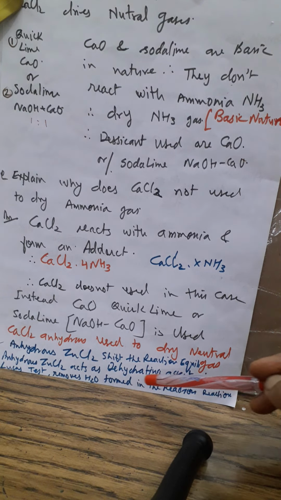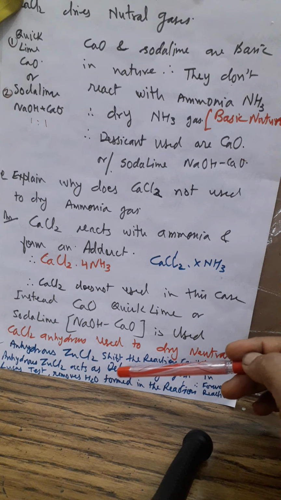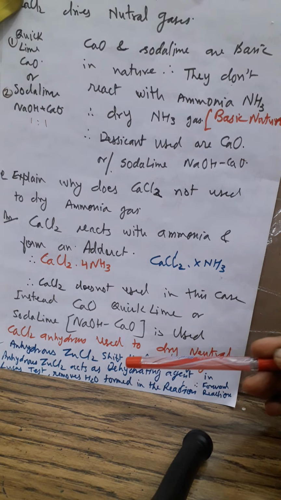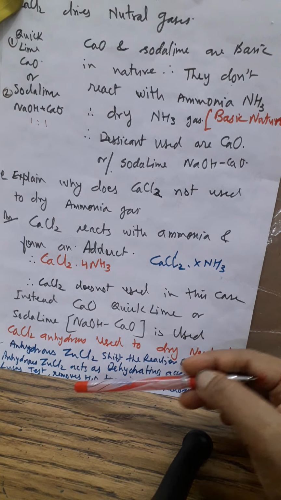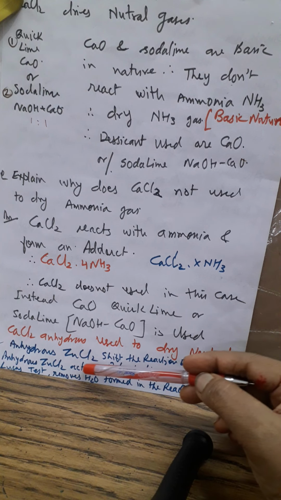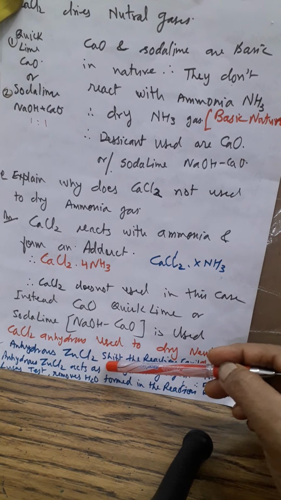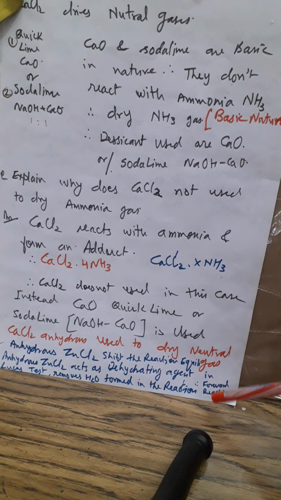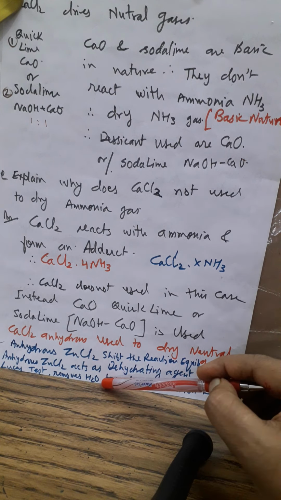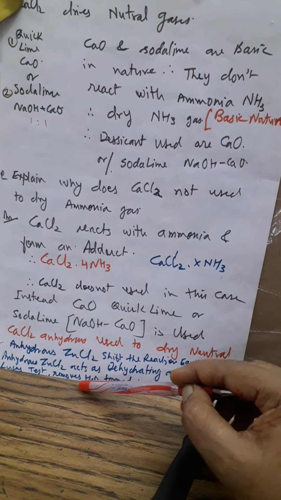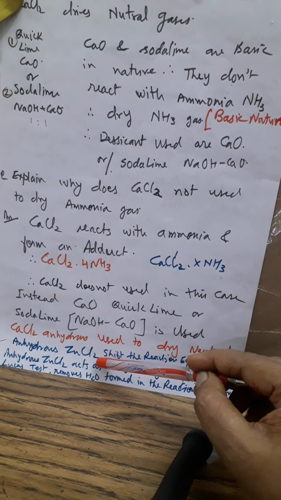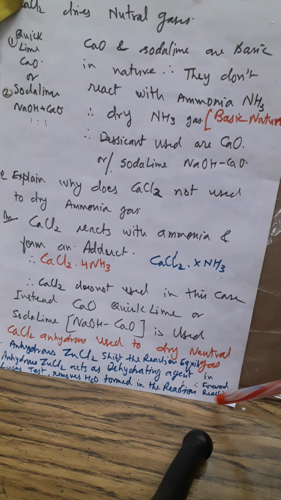You know, the reaction of alcohol with conc HCl is a reversible reaction, but in the presence of ZnCl2 the reaction shifts only in the forward direction because the other product is water. So water is removed by the anhydrous ZnCl2, and the equilibrium favors the forward direction only. Do you understand this point? Write down all these points and then I will move again.